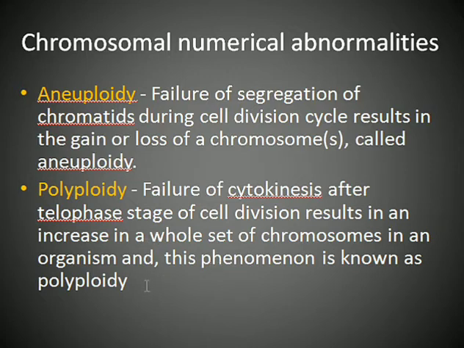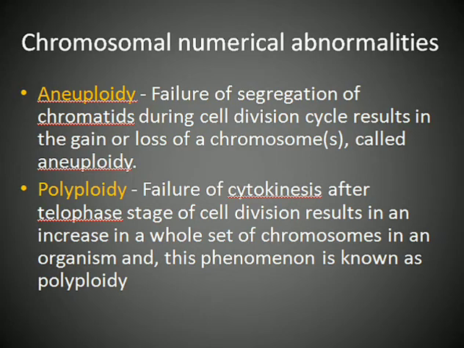That is called polyploidy. For example, we have a haploid number of chromosomes. Our haploid number, n, is 23 chromosomes. In diploid we have 46. But if we have 3n, that is 3 sets of haploid chromosomes, or 4n or 5n, then that will be called polyploidy. So these are numerical changes in chromosomes.